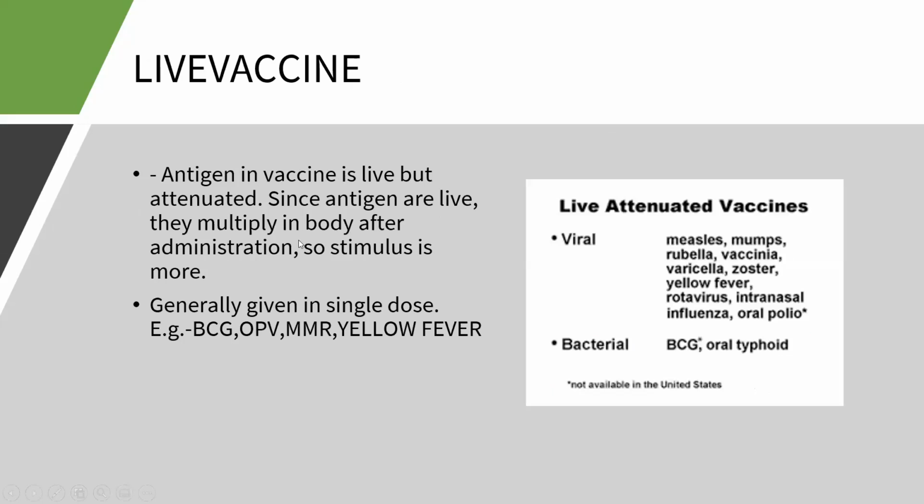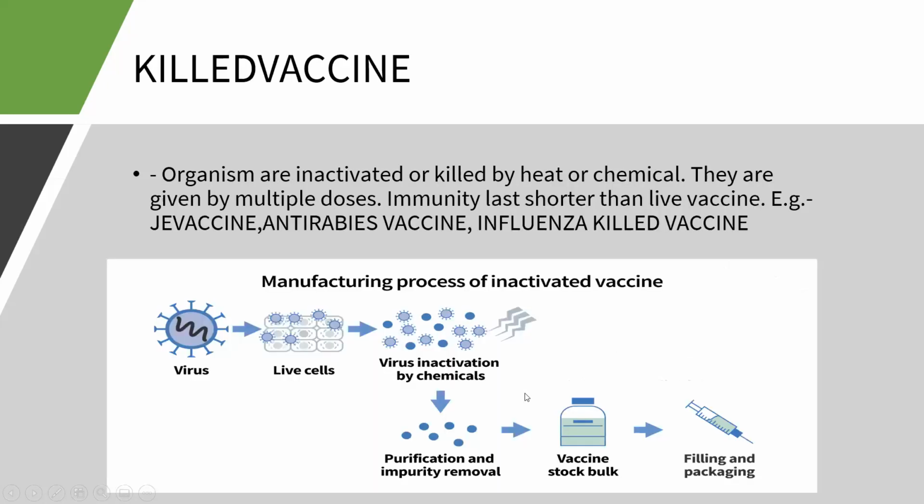A little about live vaccines: as we know, these are attenuated, in which the virulence is reduced and the antigenicity is maintained, and the antigens are live and they multiply whenever they are administered in the body. For example, viral ones are measles, mumps, rubella, and so on, and the bacterial are BCG and oral typhoid.